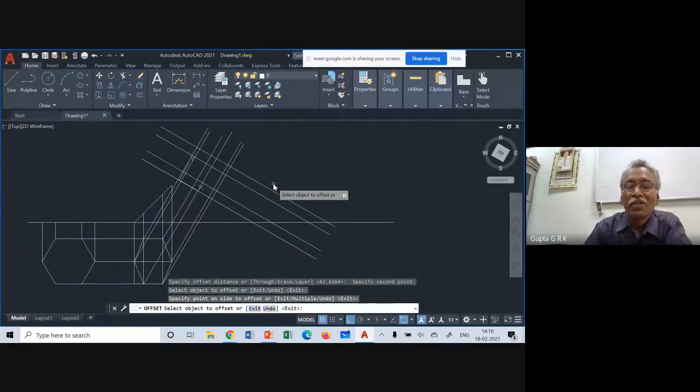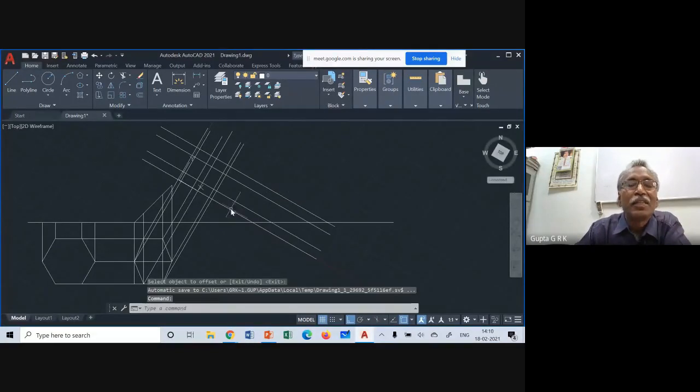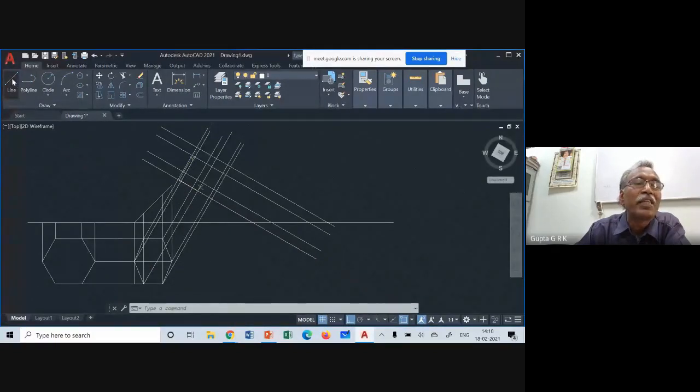Now I have to see which points are to be joined. Okay, so this is the first point, and this point is at 0 distance. So now I take the line command. What I have to do, first point is here, click, and the second point is on this line and on the next distance.